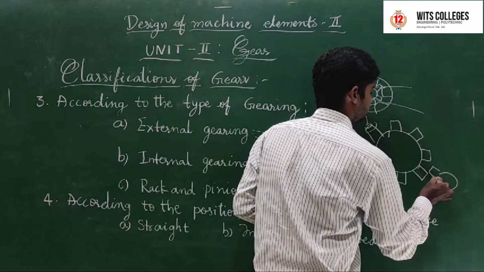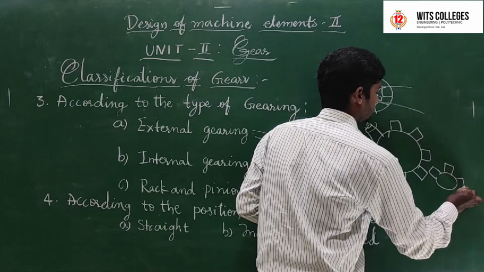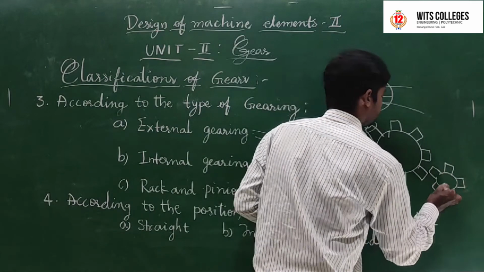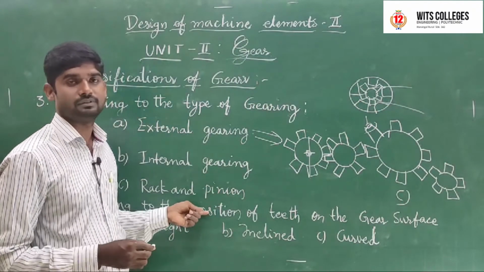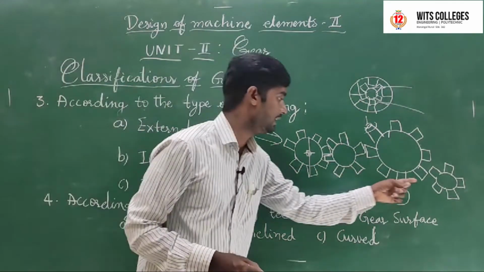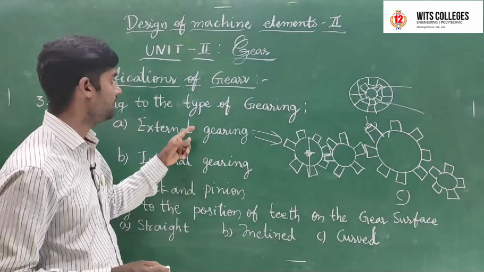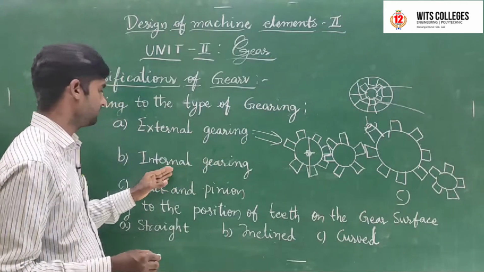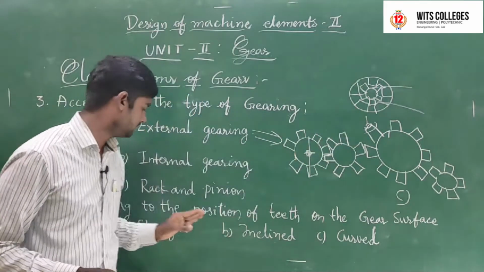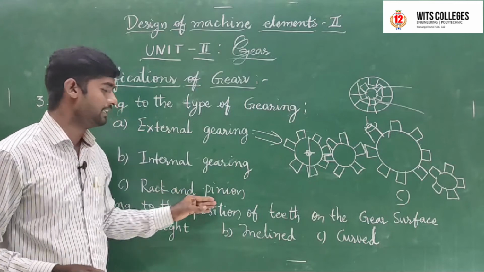This small gear is like a pinion. This is one type, the rack and pinion gear. These three are according to the type of gearing: external gearing, internal gearing, and finally rack and pinion.